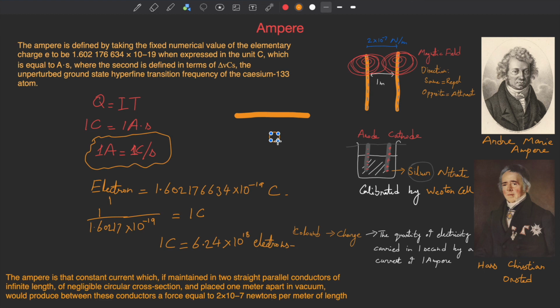Let me just make it big. So this is the circular cross section. Negligible cross section basically means a cross section so small that it can be neglected. Here we have a very big cross section, which means the wire is very big.